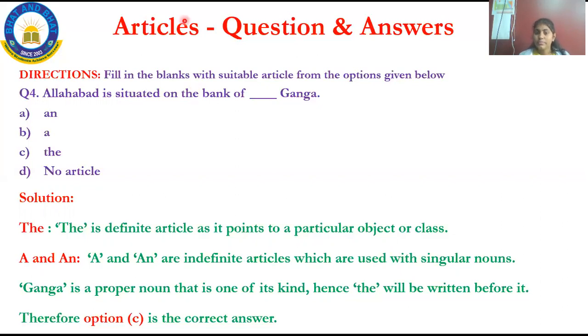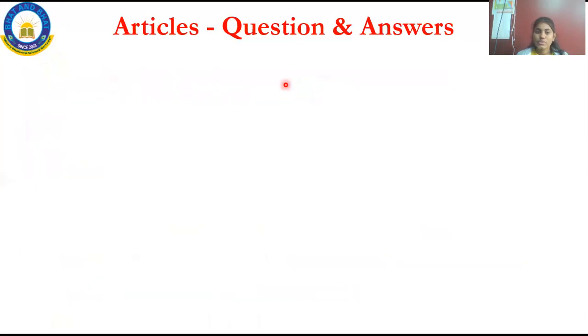Here Ganga is a river. In the fourth usage, I have told you, the is used before the name of a river, ocean, or sea. Ganga is a river, you all know that, right? It is a holy place. Before Ganga river, the article will be placed. So what is the correct option? Option C, the, is the correct answer. This is how you have to analyze the question, and please go through it. I hope you all understood. We'll move on to the next one.